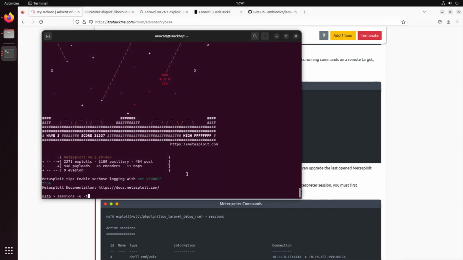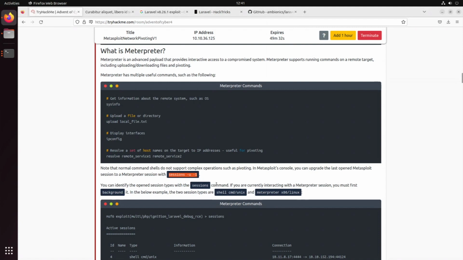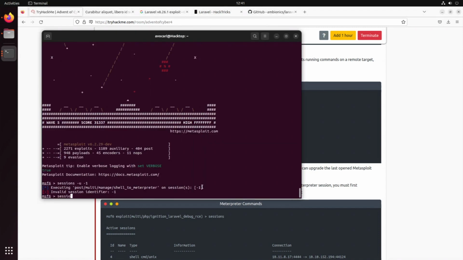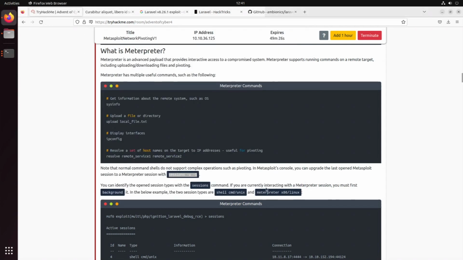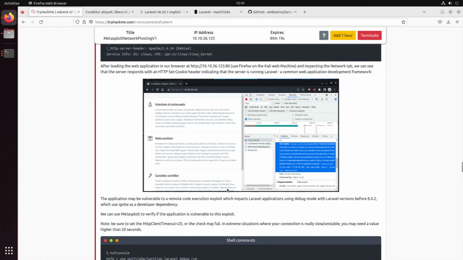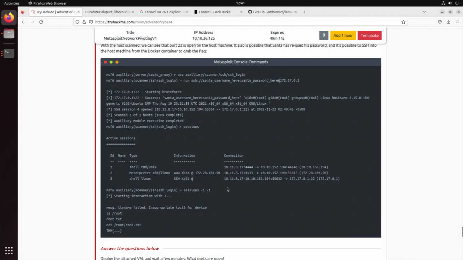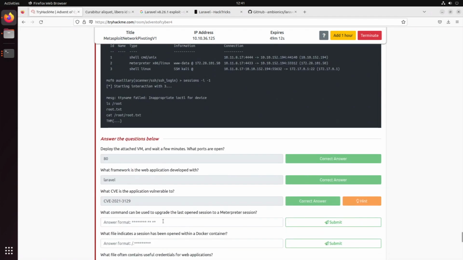We're going to change to Meterpreter and execute on sessions. You can identify the open sessions by typing sessions. We have no active sessions. So we don't need to use that right now, but we can answer that question now. That way we can upgrade the last session.